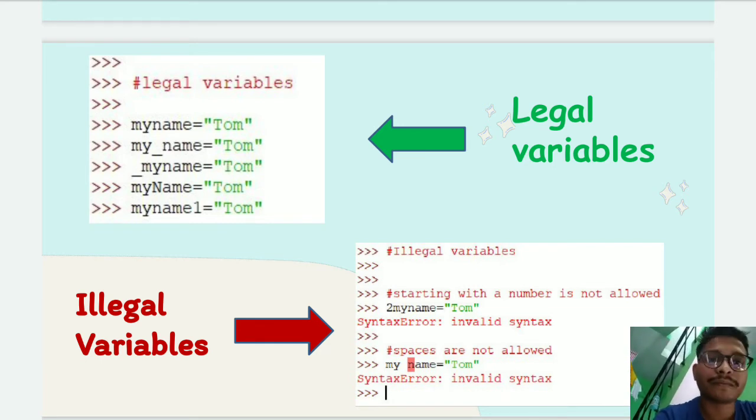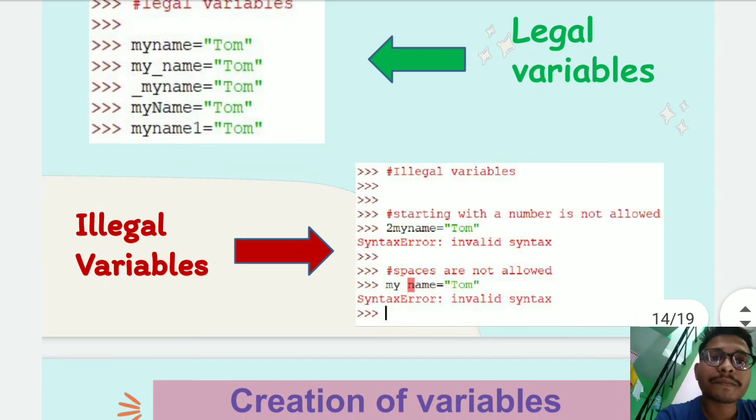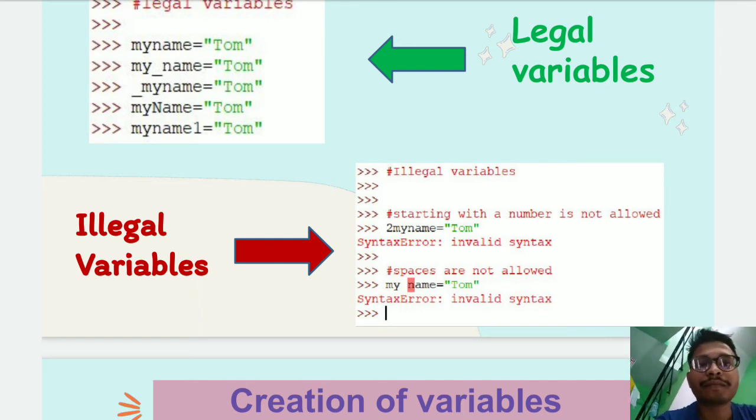it's all correct. Here, illegal variables: starting with a number is not allowed. We have already discussed this in our rules for defining a variable. We have not used any number at the start of a variable name. Syntax error: spaces are not allowed, we have already discussed.